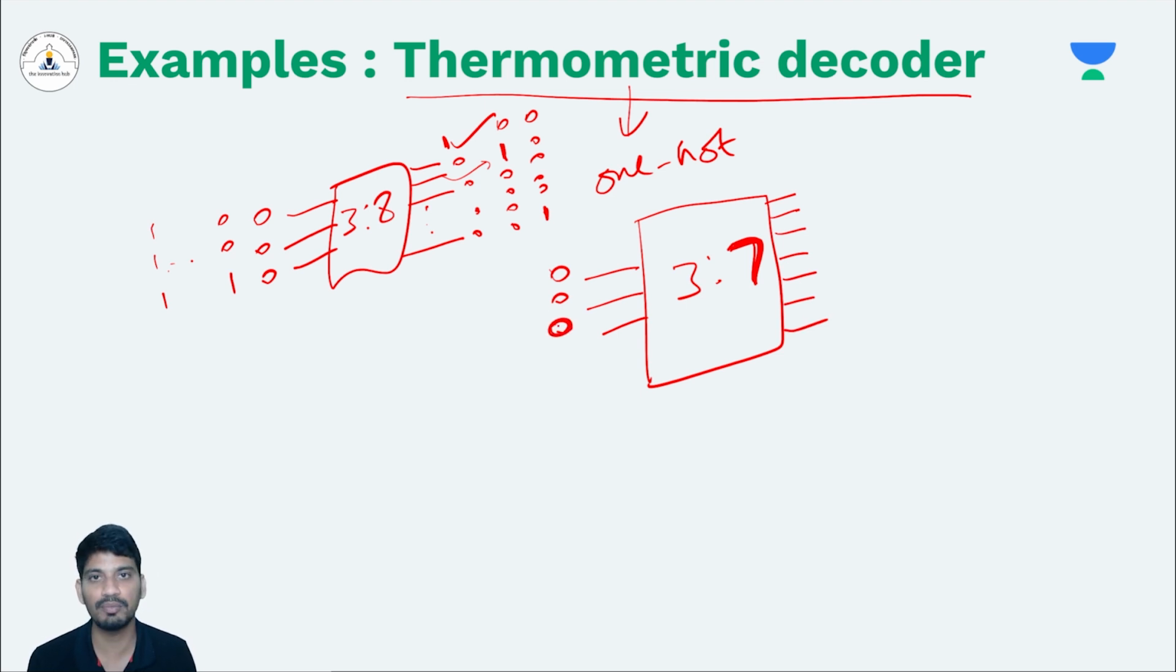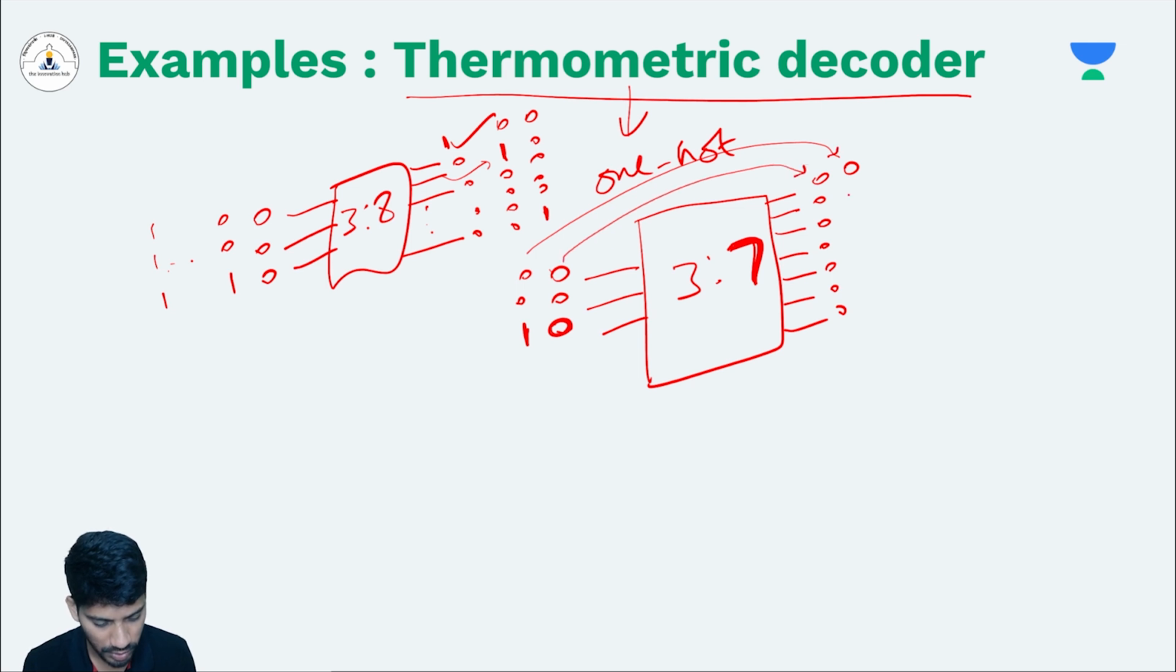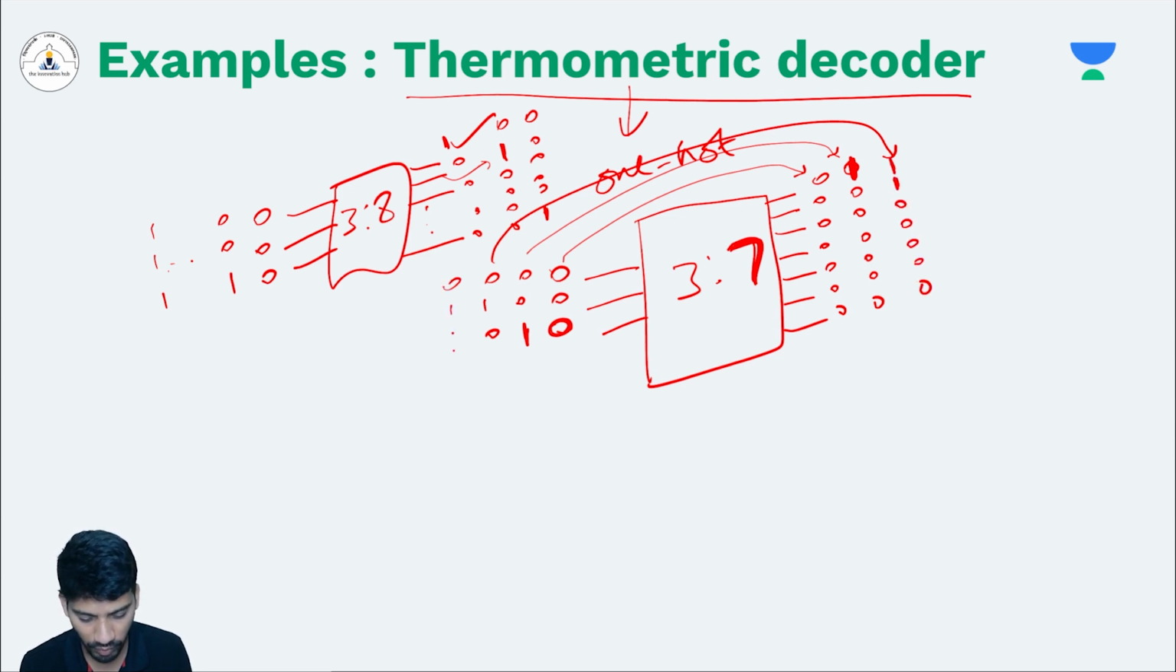If all the inputs are zeros, then all the outputs will be 0. If input is 0, 0, 1, then the output corresponds to this. Only one of the outputs will be 1 and the remaining are all 0. This 0, 1, 0 is a 2 in decimal. So 2 outputs will be 1 and the remaining are all 0. Similarly, 0, 1, 1 means 3 outputs will be 1 and the remaining are all zeros.